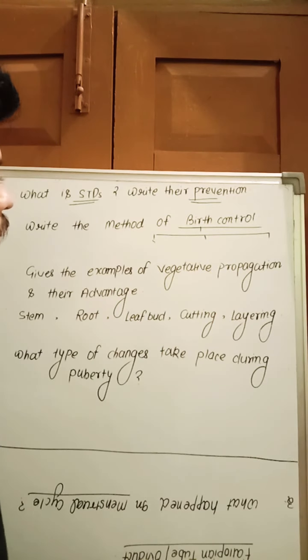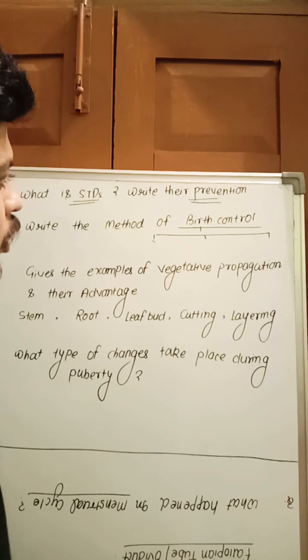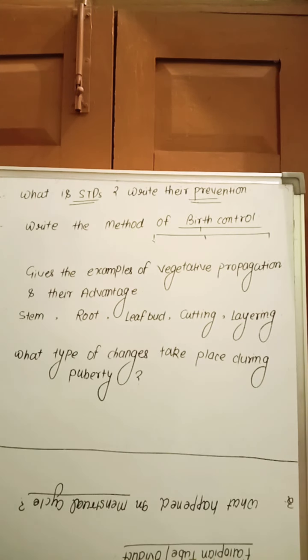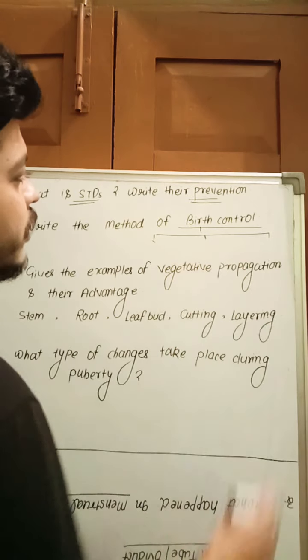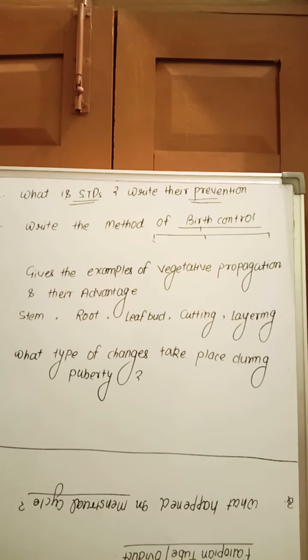Another method is the chemical method, called the contraceptive pill. That is a small pill taken orally, which may prevent the release of ovum from the ovary and also prevent the entry of sperm by making the condition of the uterus unfavorable. And another is the surgical method, like vasectomy and tubectomy.